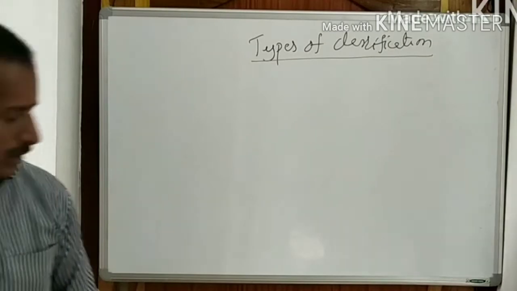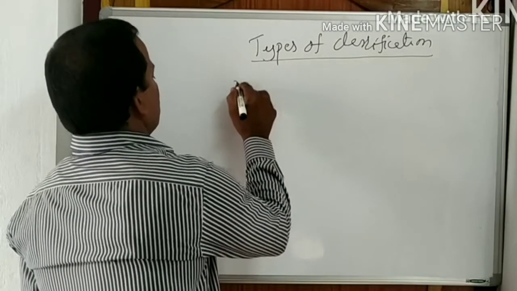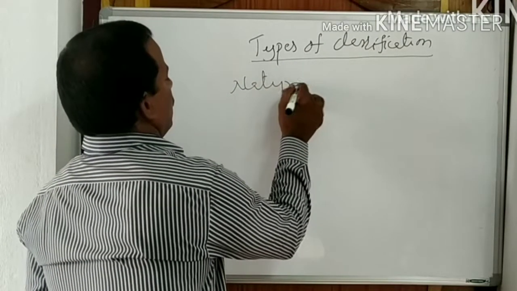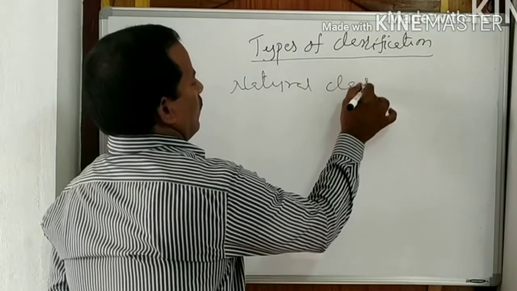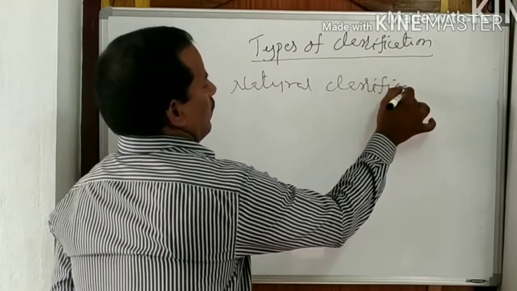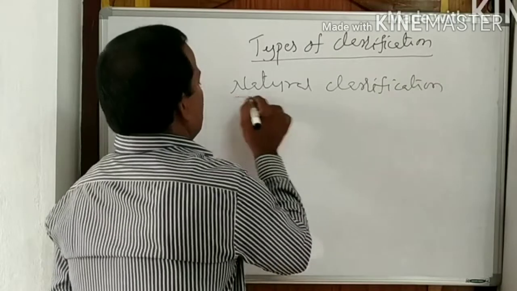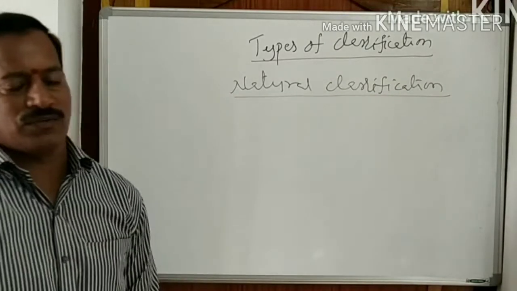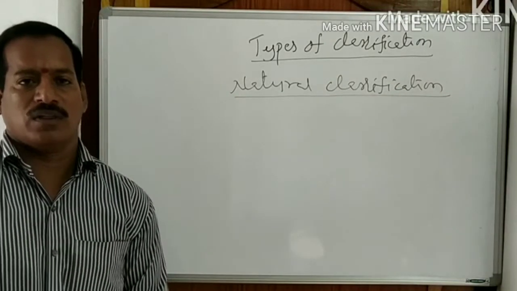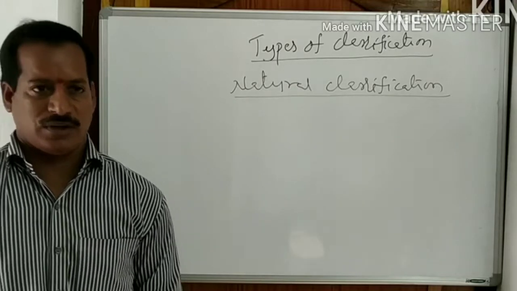Natural classification. What is the natural type of classification and examples for the natural type of classification?